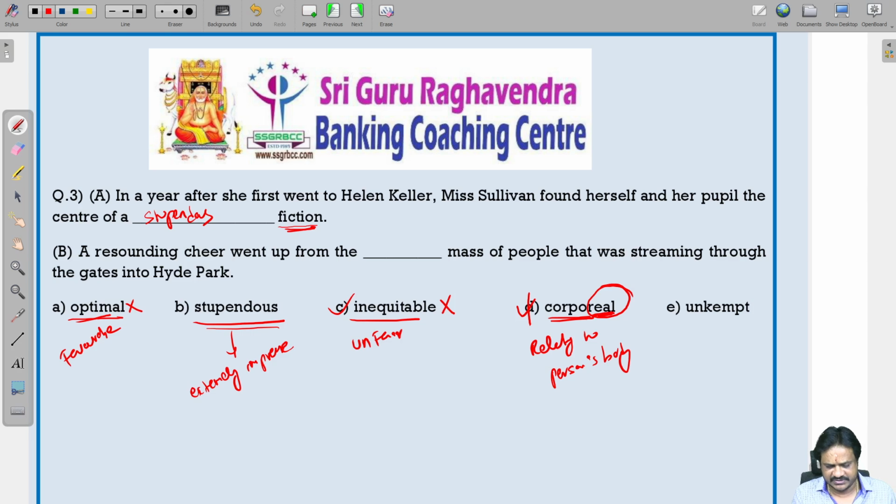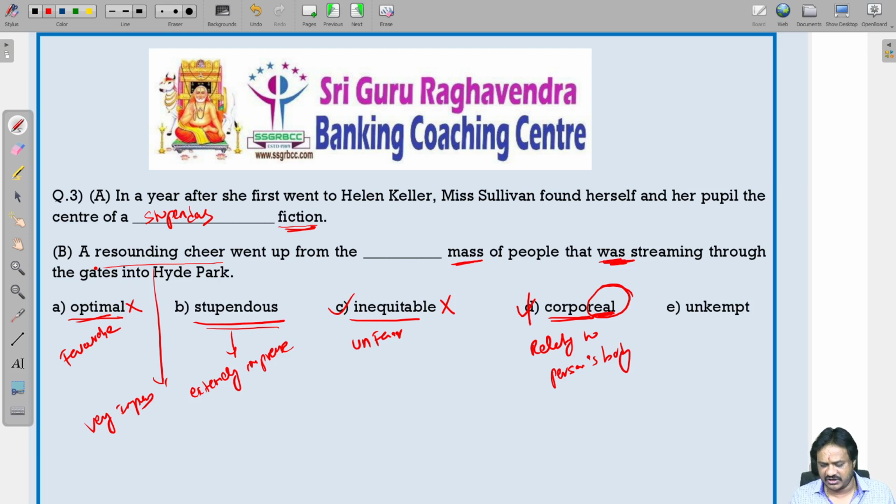S-T-U-P-E-N-D-O-U-S, stupendous. A resounding cheer. What is the meaning of resounding cheer? Something very impressive. Resounding cheer means very impressive. A resounding cheer went up from the mass of the people that was streaming. Here mass is singular, so we should use was. Streaming through the gates into Hyde Park.